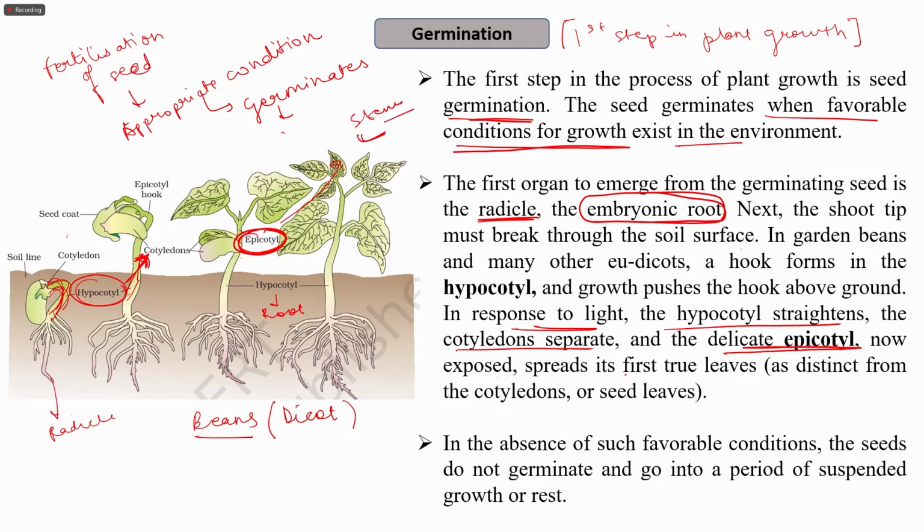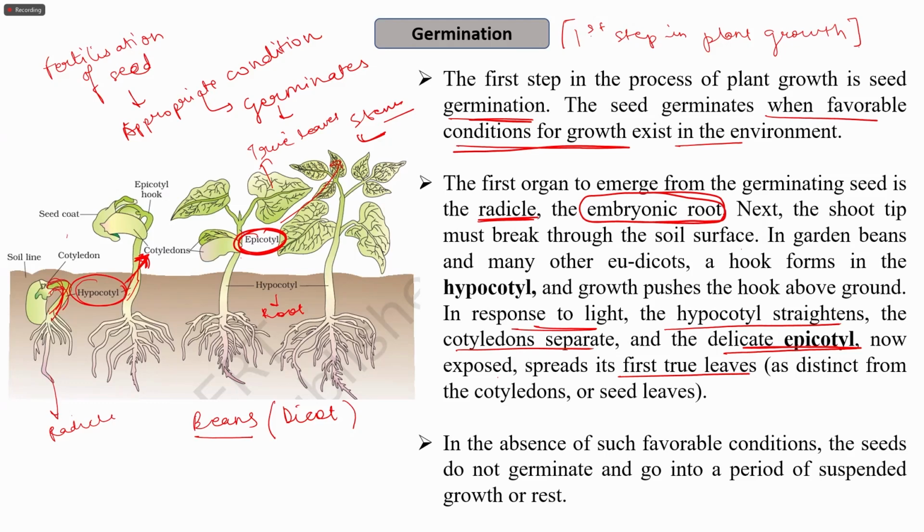So the exposed epicotyl spreads its first true leaves, which are distinct from the cotyledons or the seed leaves. These are the true leaves that are formed later, which are different from the cotyledons. The embryonic roots are known as radicles. Then we have leaves also. The leaves are the true leaves, which are different from the cotyledons or the seed leaves.